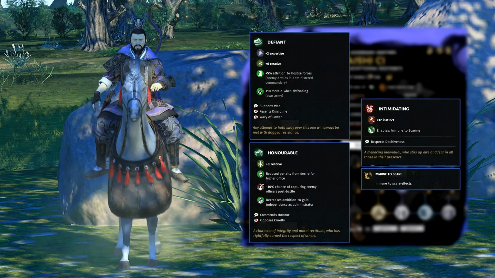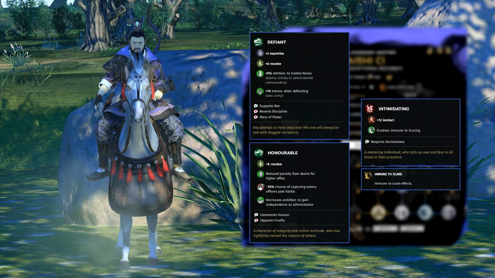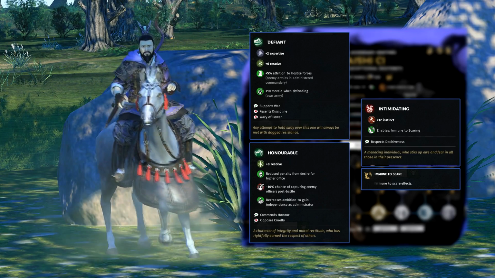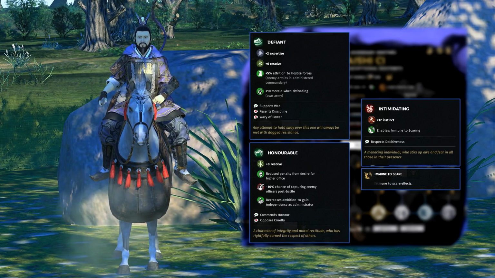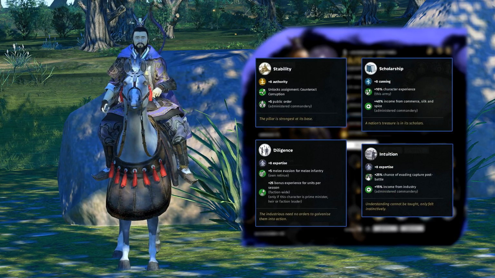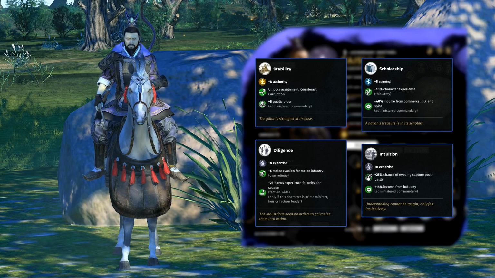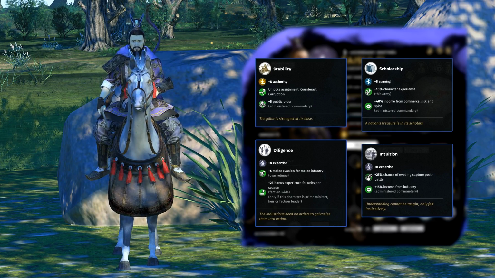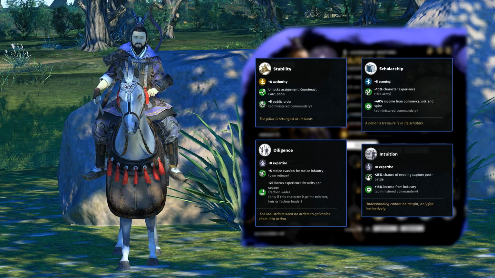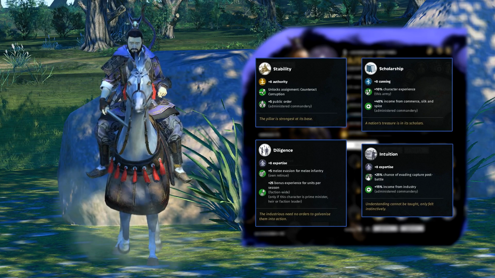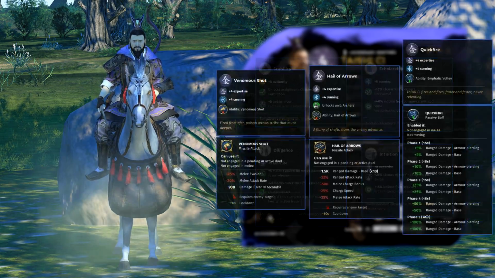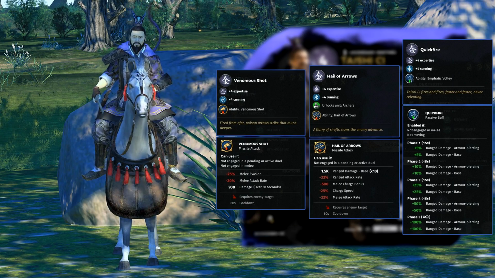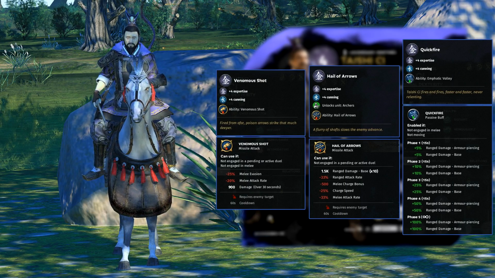Tai Chi's traits are defiant, honorable, and intimidating, which among other things grant him morale when defending, a reduced penalty from desire for higher office, and immunity to being scared. Tai Chi's skills provide him with melee evasion for melee infantry, character experience, and most importantly, an ability that does a ton of damage and debuffs enemies that it hits, as well as allowing him to recruit archers into his retinue. This is where Tai Chi differs from other sentinels, as he is mostly ranged focused.